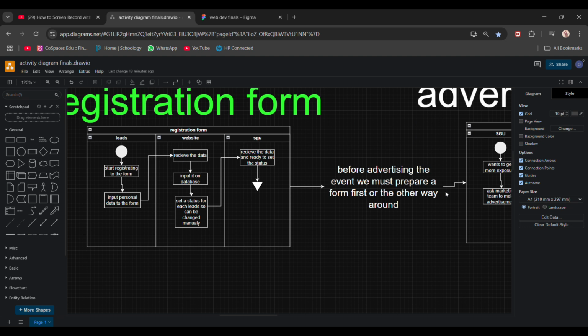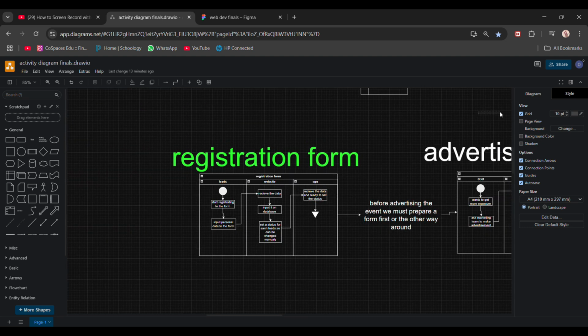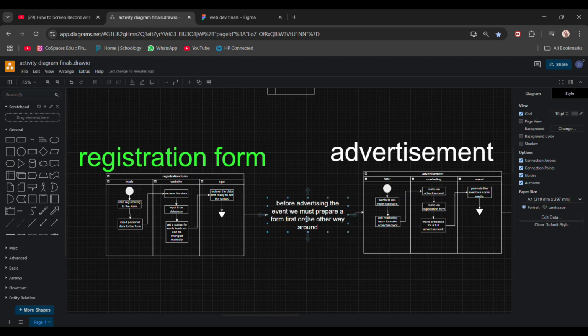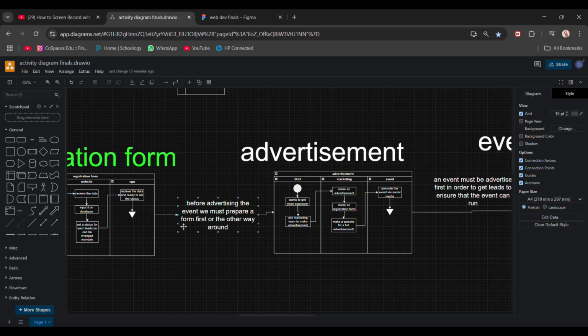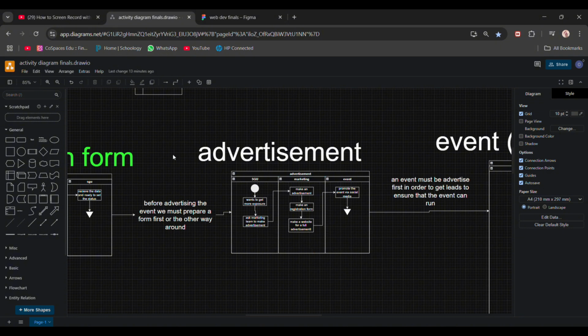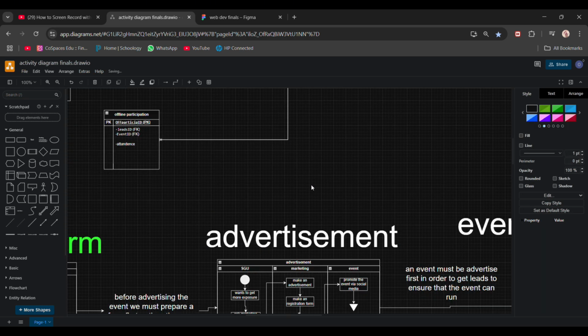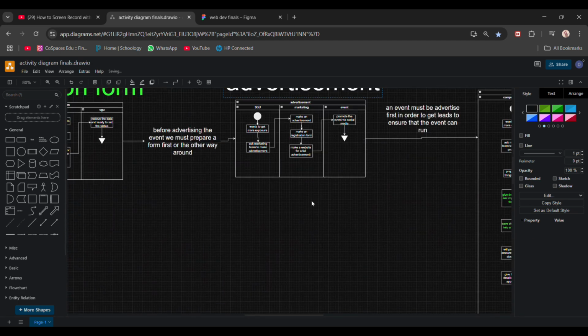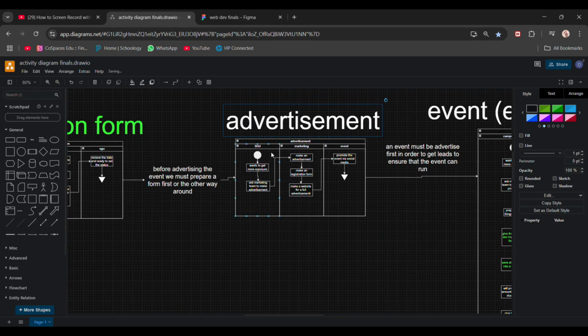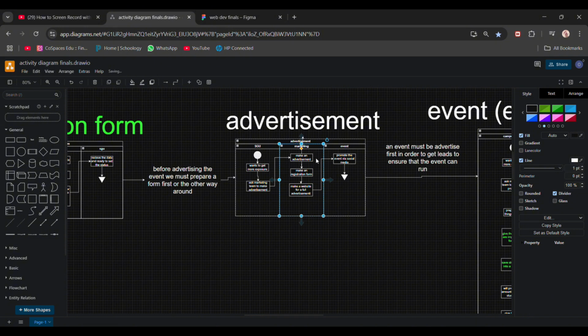As you can see, before advertising the event, we must prepare our form first, or the other way around. Basically, this indicates we need to prepare before the event, before doing the marketing or advertisement for our campus. In this case, SGO wants to get more exposure for the campus.